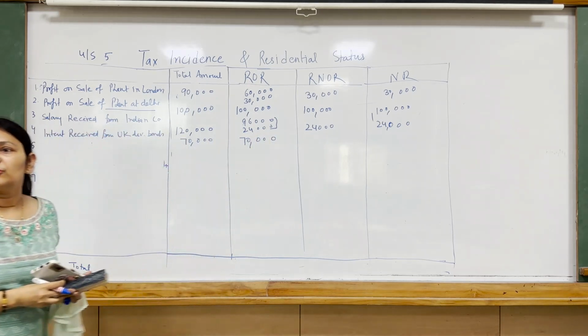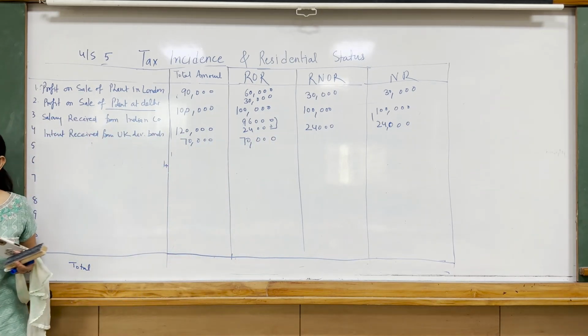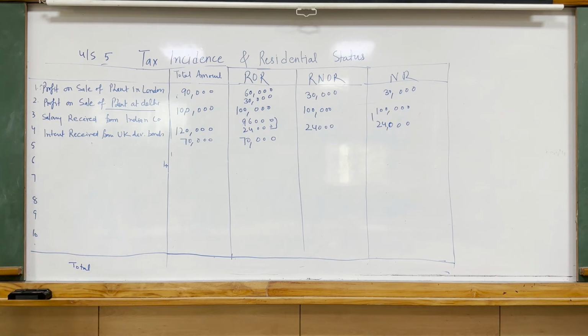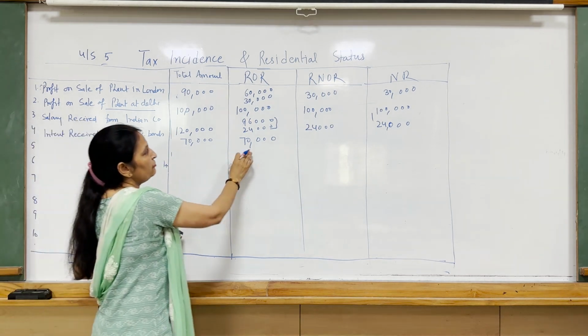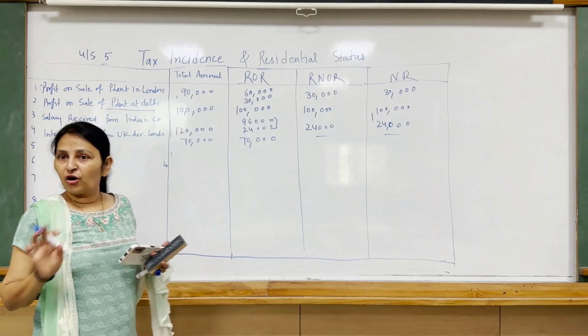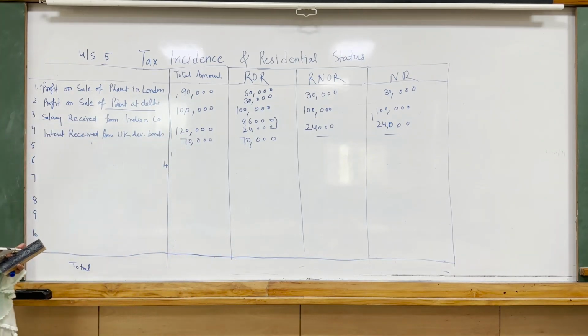It's a foreign income or Indian income. UK development bonds. As its name states, these are the bonds which are issued by the government of that country. So the source of income is also foreign, and income is also received in a foreign country. Fully foreign income, only taxable in case of ROR, not taxable in case of RNOR, not taxable in case of non-resident.